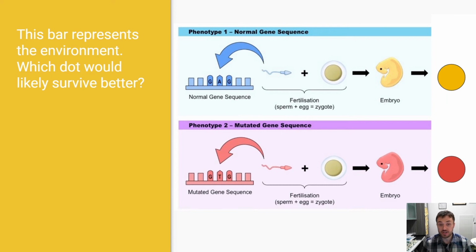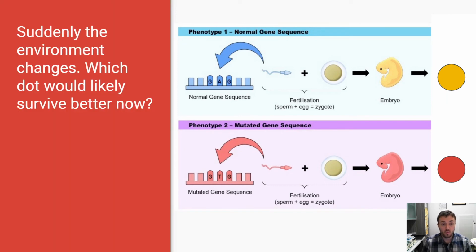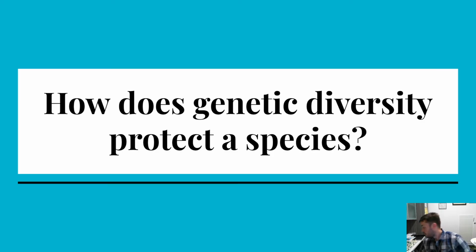But let's say the environment changes. What would now survive better? The yellow would suddenly be easier to pick out and it would die off and would no longer be as ideal for the environment, whereas the red would now survive. However, if that mutation hadn't happened, if there had been no red mutation, everyone would just die out. That's what we call an extinction, when there's not enough variation in the population to keep up with the changes. But often, there's just enough variation to allow for the species to continue to survive.